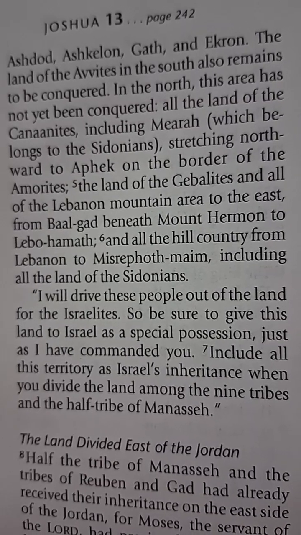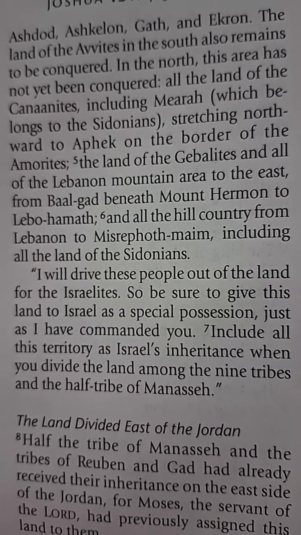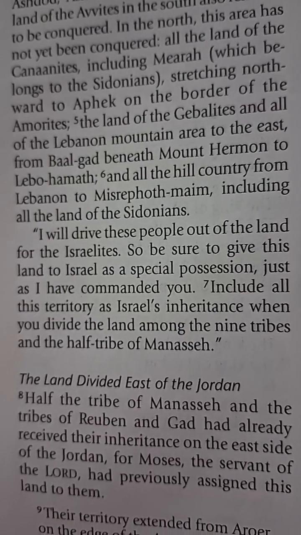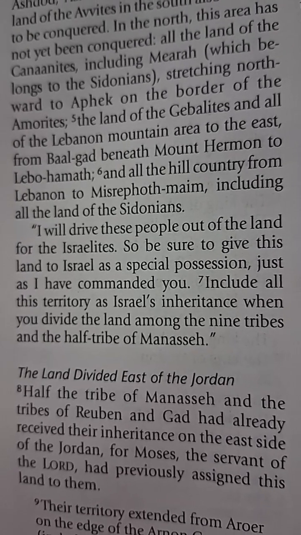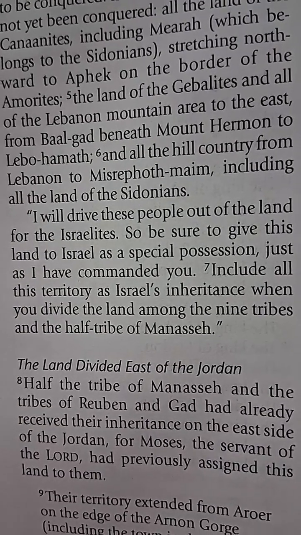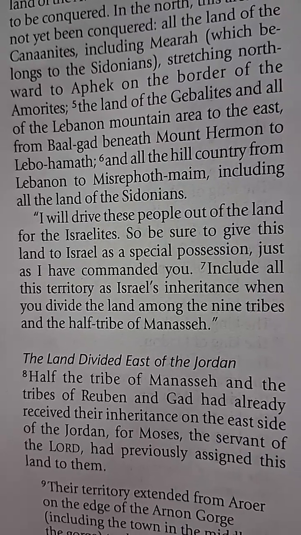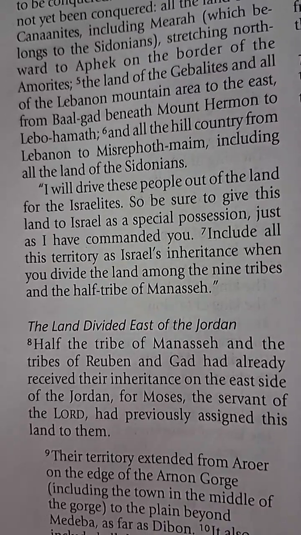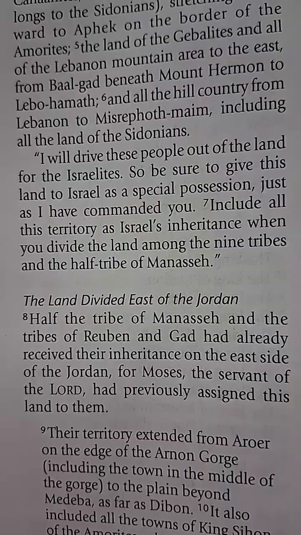All the land of the Canaanites, including Mearah, which belongs to the Sidonians, stretching northward to Aphek, on the border of the Amorites, the land of the Gebalites, and all the Lebanon mountain area to the east, from Baal-Gad beneath Mount Hermon to Hamath, and all the hill country from Lebanon to Misrephoth Maim, including all the land of the Sidonians. I will drive these people out of the land for the Israelites."